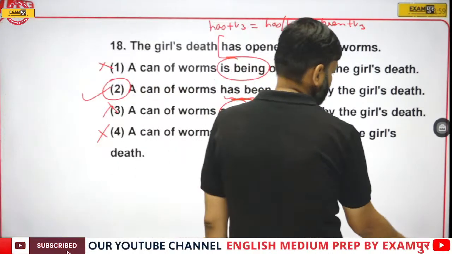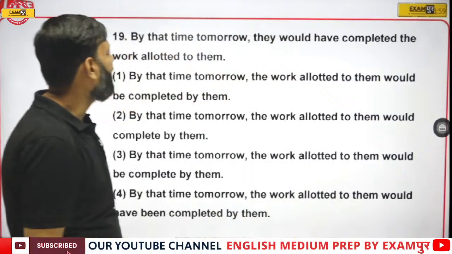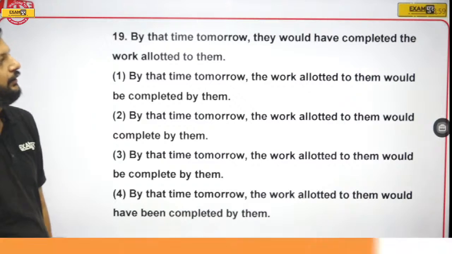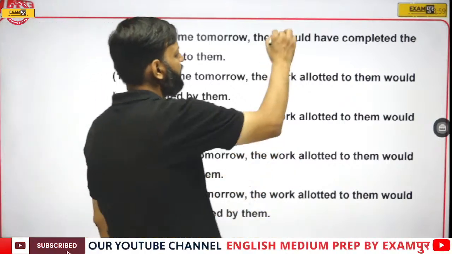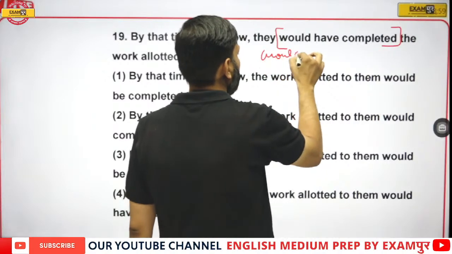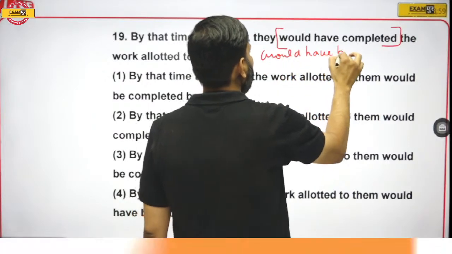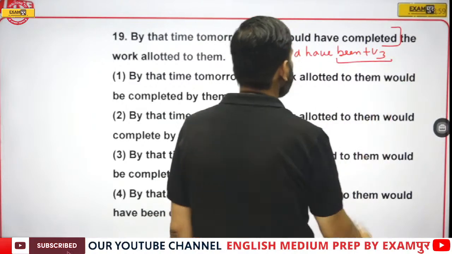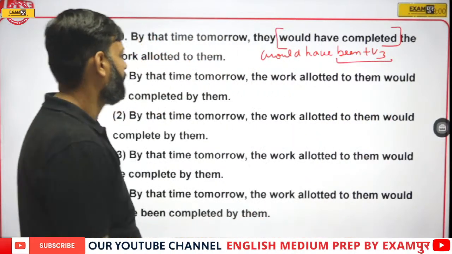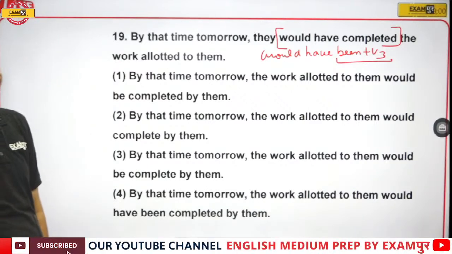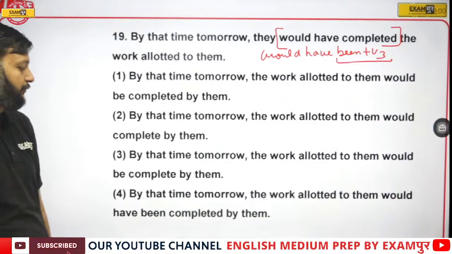Question number 19. By that time tomorrow they would have completed. See, here we have would have completed. It means in passive we need would have been plus third form. Simply we have to look for would have been plus third form.